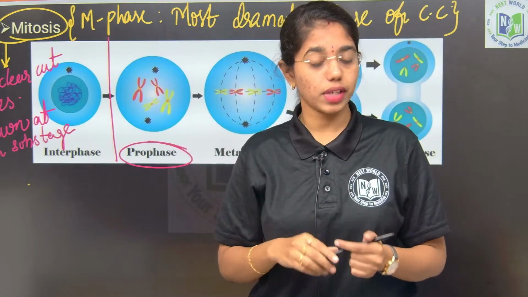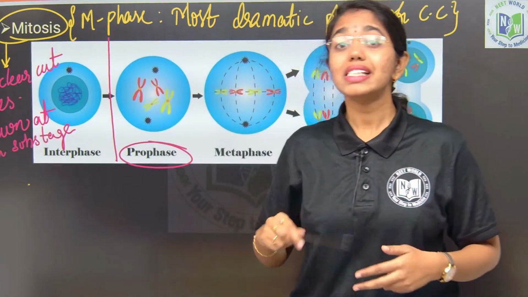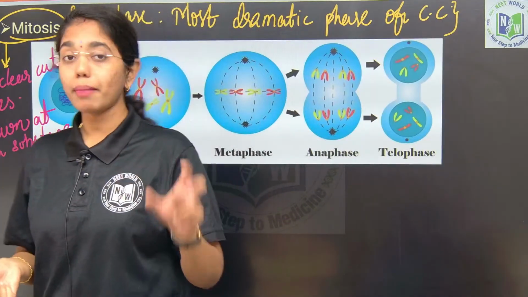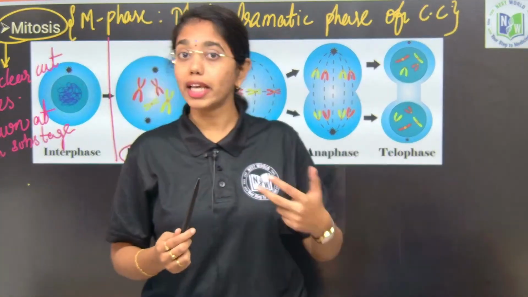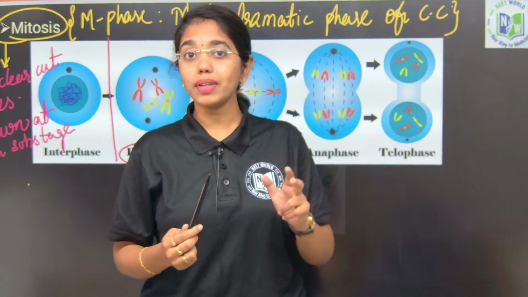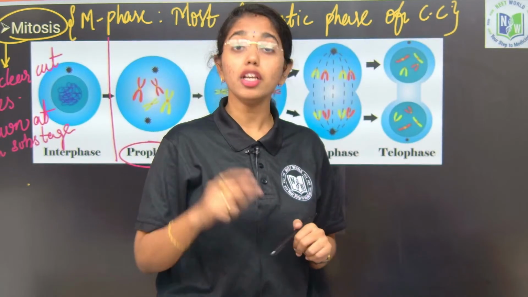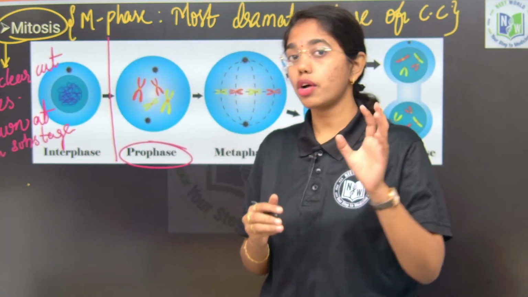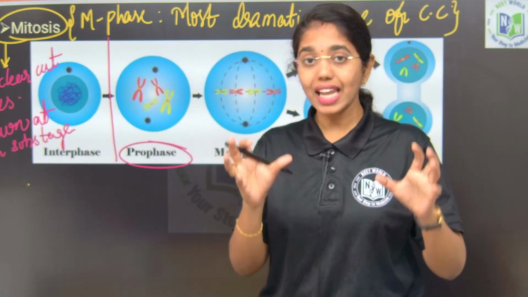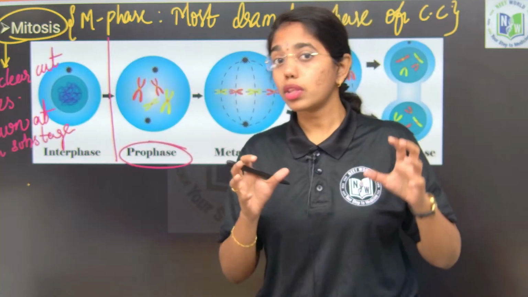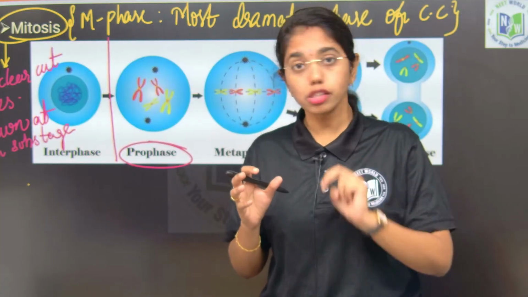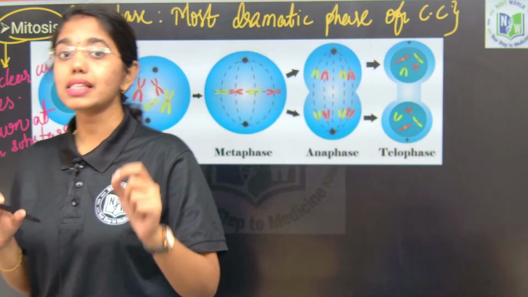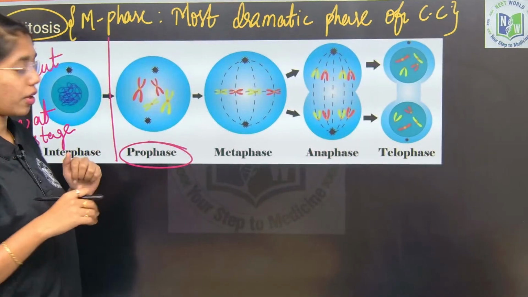In G2 phase, semi-autonomous organelles or self-replicating organelles like mitochondria and chloroplasts will get duplicated, and along with this Golgi bodies will get duplicated, and tubulin protein synthesis will happen. These are the activities of G2 phase. Now the cell is completely ready with 2 sets of organelles, 2 sets of genome material, and 2 sets of centrioles as well.